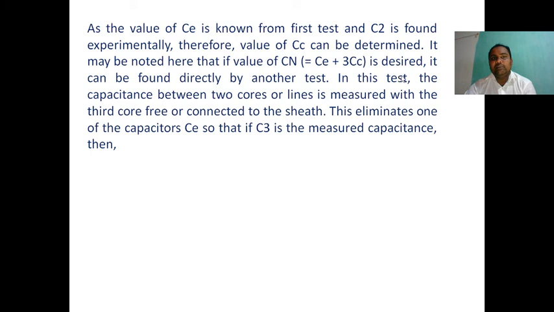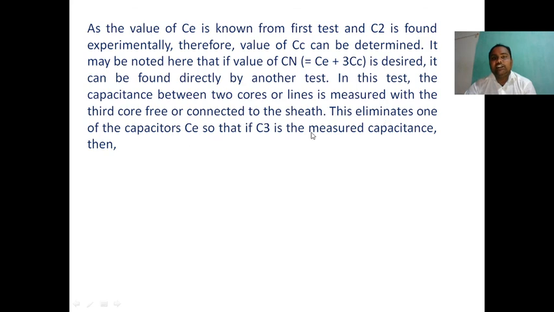In this third measurement, the capacitance between two cores or lines is measured with the third core free or connected to the sheath. This eliminates one of the capacitors.